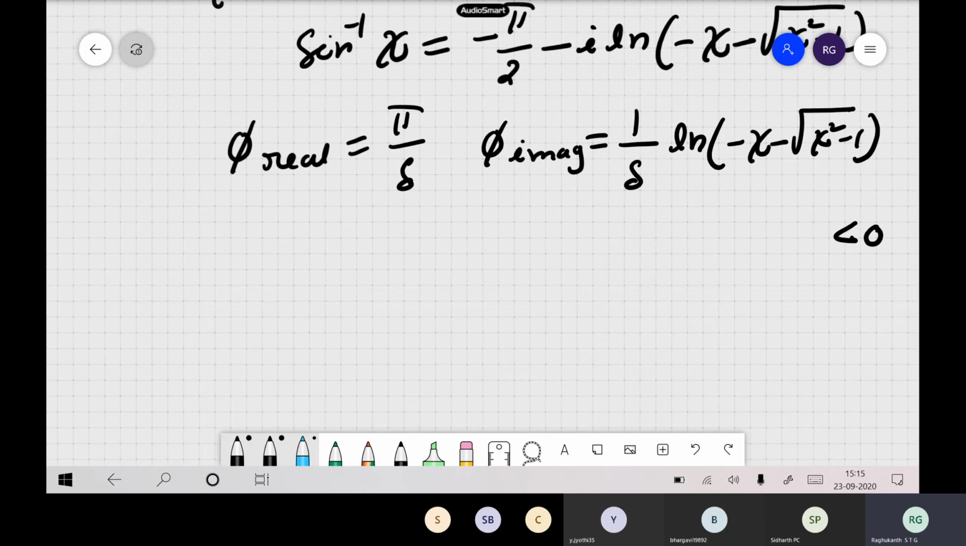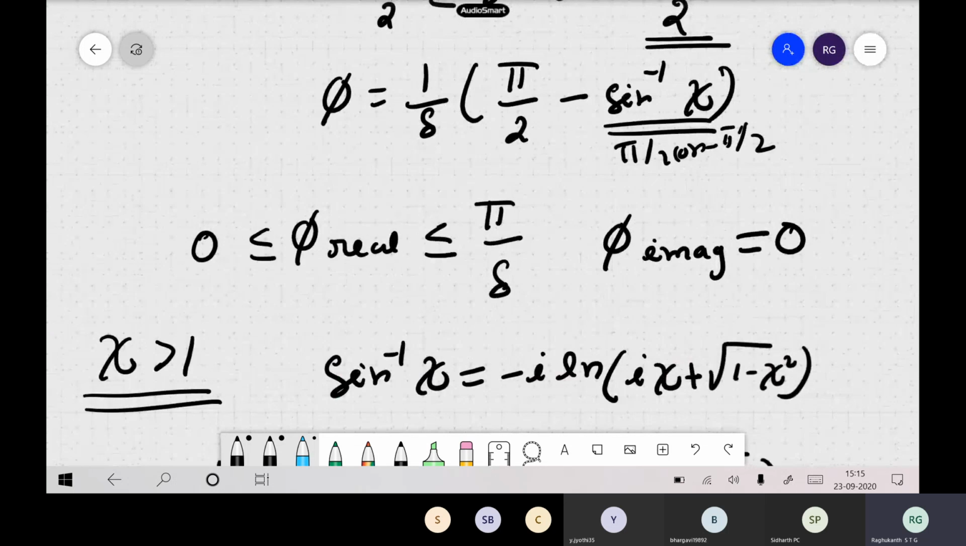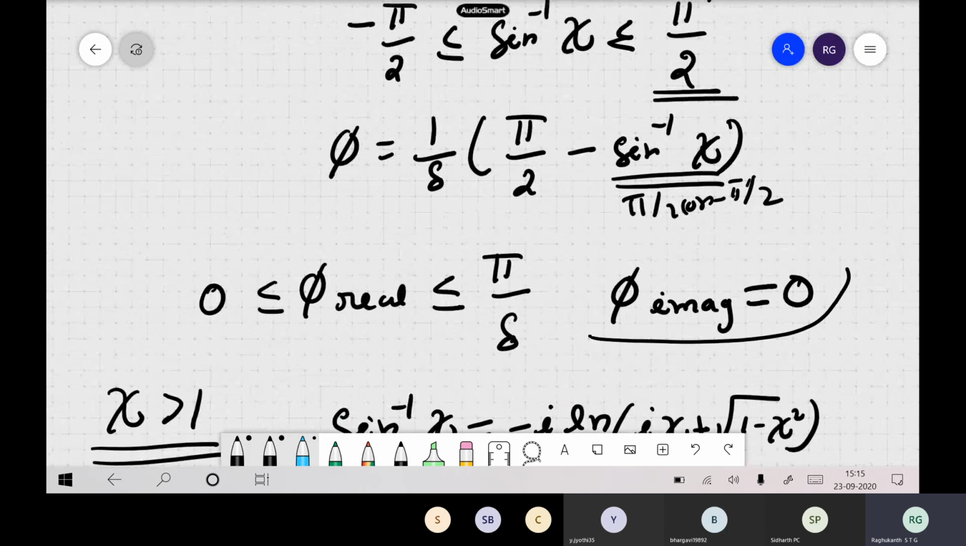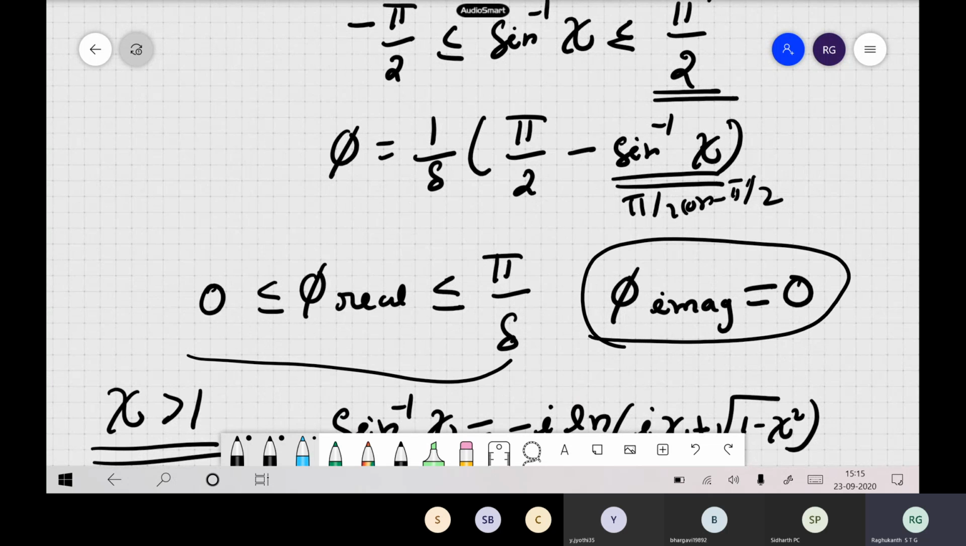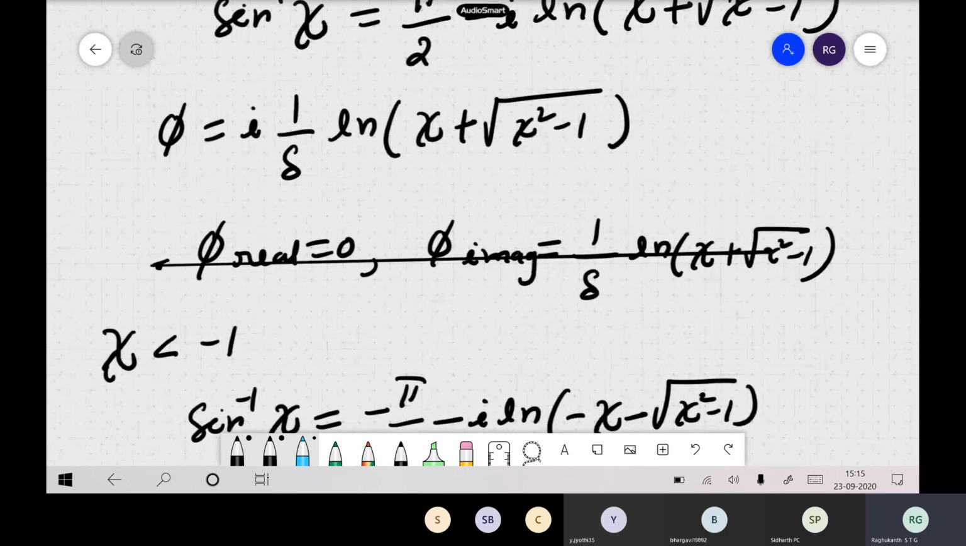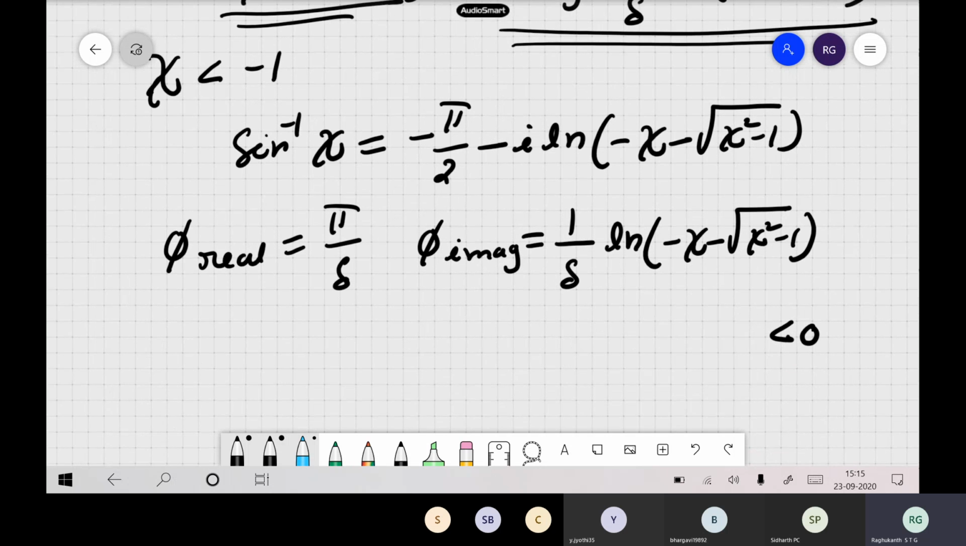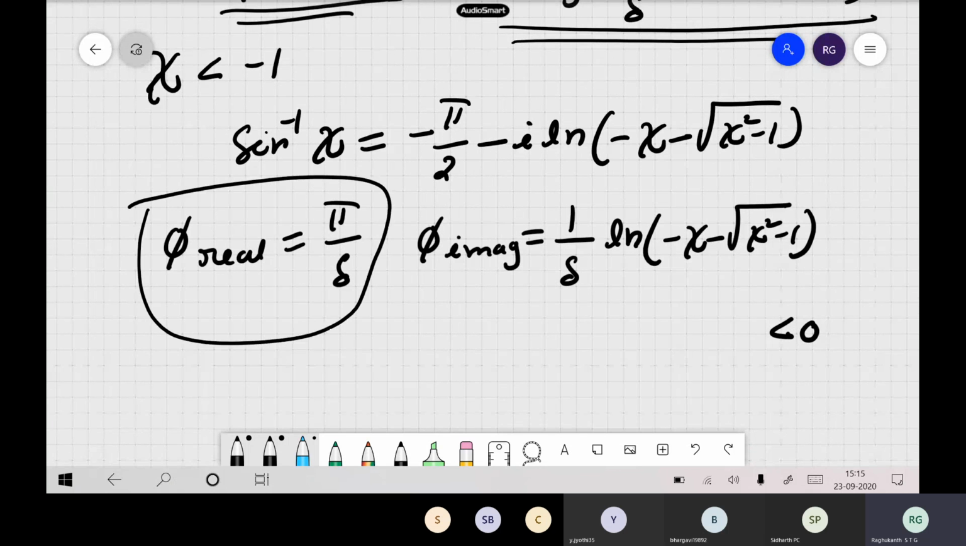When psi is from minus 1 to 1, then psi is less than minus 1, then psi is greater than 1. So you have three cases. So in the first case, when minus 1 to 1, what is happening? Your phi imaginary term is 0. So it is basically a real portion. Now when psi is greater than 1, then your real part is 0, so the whole phi itself is imaginary. When psi is less than minus 1, it has a real part and it also has an imaginary part, but the imaginary part is less than 0. So 3 cases are there.